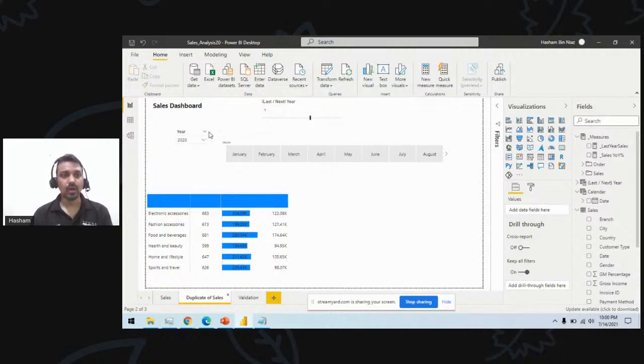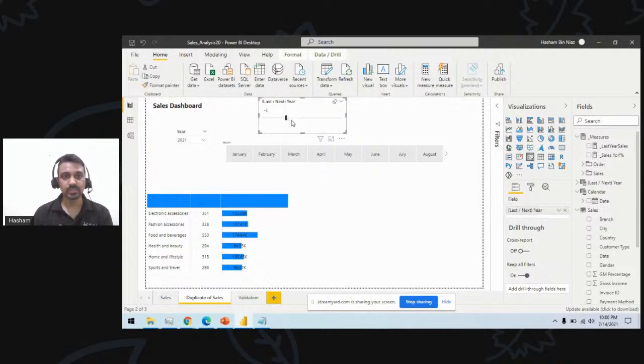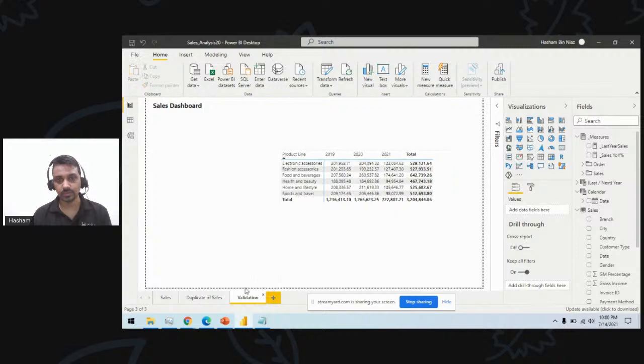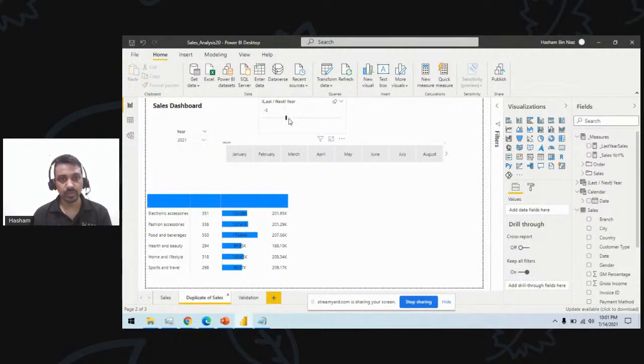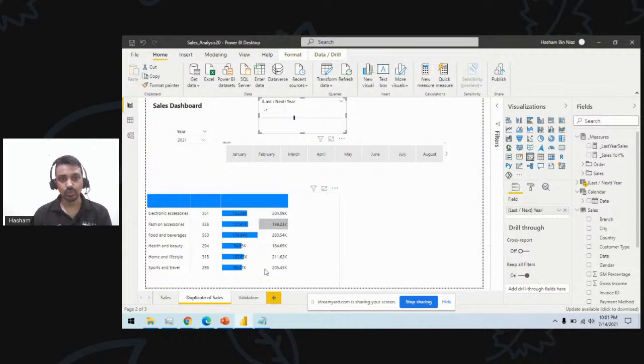Now let's say I select year 2021. This time I don't have any forward year, but if I want to compare it with 2019, I say go back minus 2 periods. So this will be 2021 minus 2019. This is my current year sales, which is 122K, and this is my 2019 sales. If I go minus 1, it will show me 204K, right?